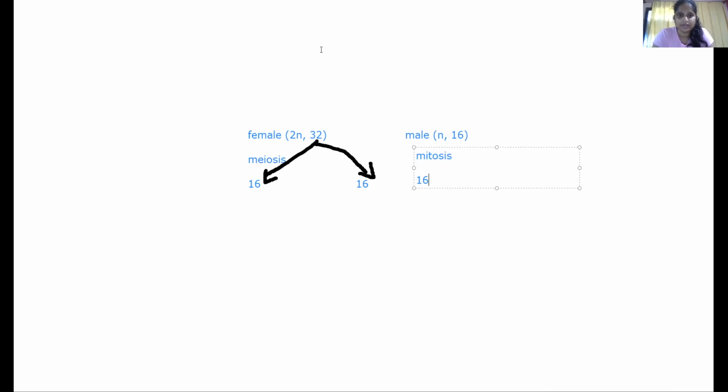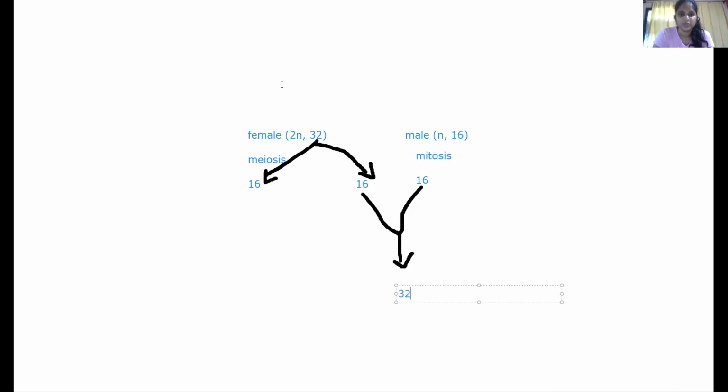Now the fusion of these two will take place. These 16 chromosomes from the female and these 16 chromosomes from the male are going to fuse, and you are going to get a cell which has a resultant 32 chromosomes.